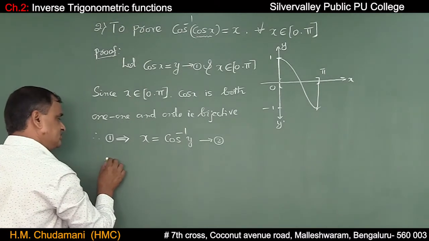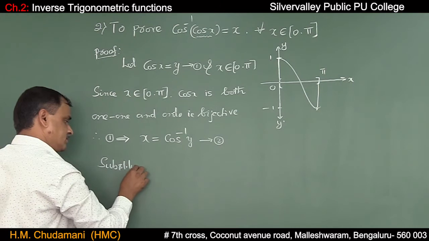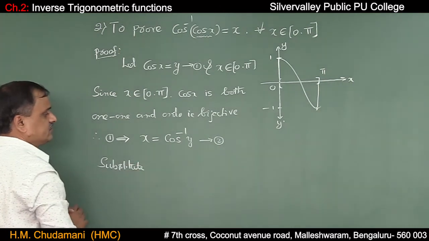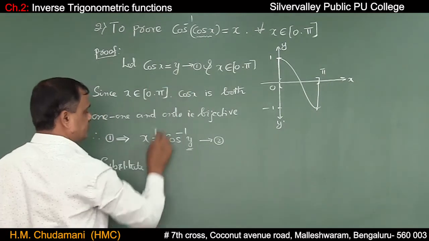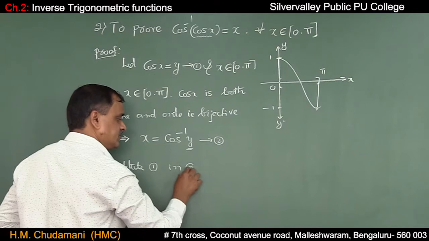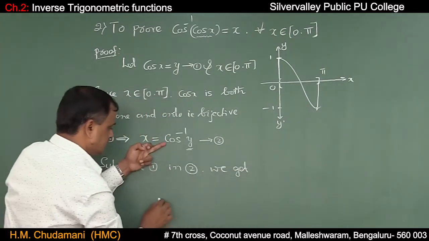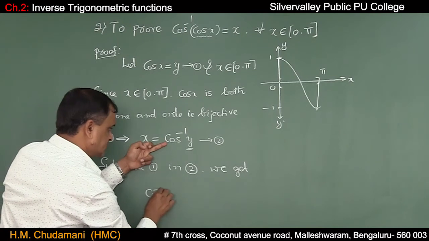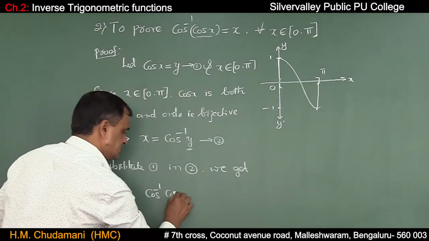Now substitute y from equation 1. Substitute 1 in equation 2. We get cos inverse of, in place of y, cos x.